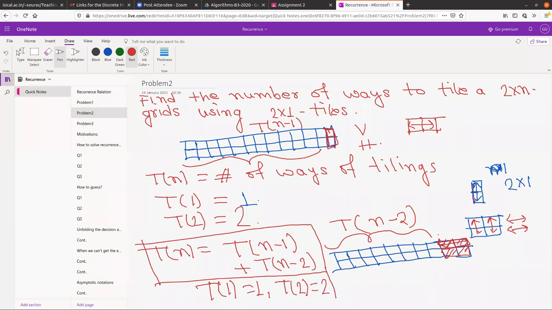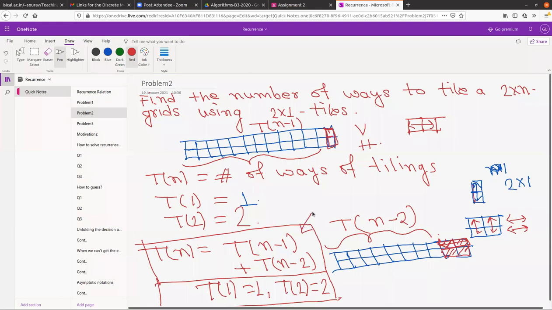You can see that this recurrence is similar to the previous problem, but the base case is different here. Here T1 is 1 and T2 is 2. Now, does anyone have any problem with the whole thing? You can ask.